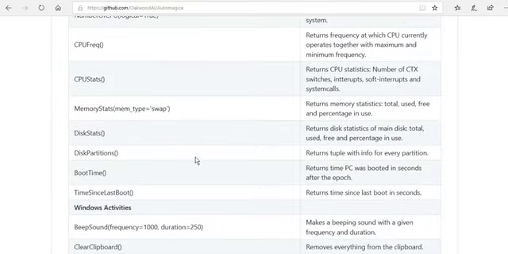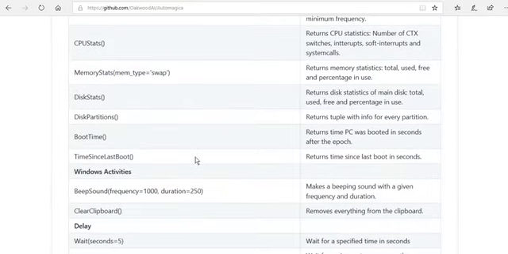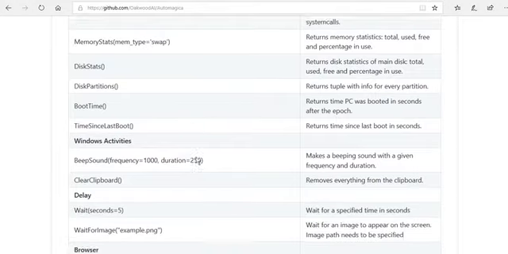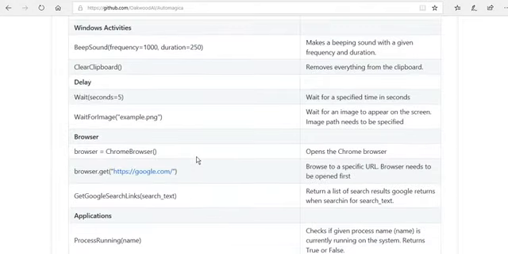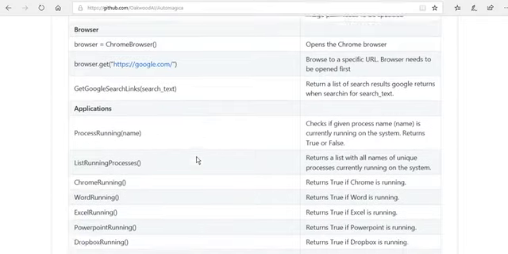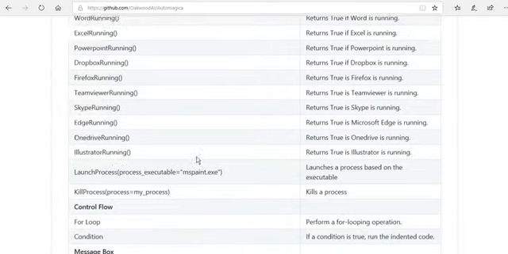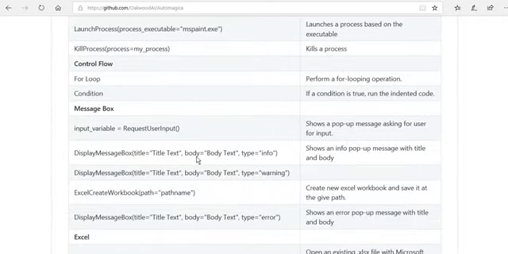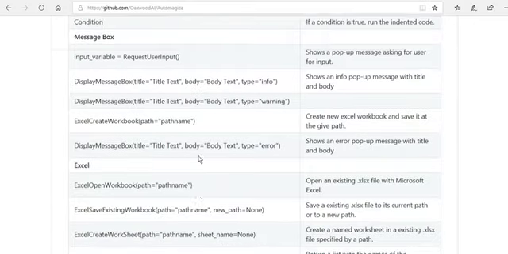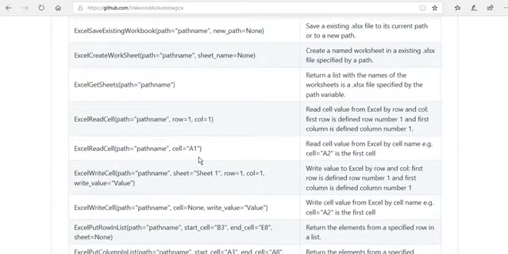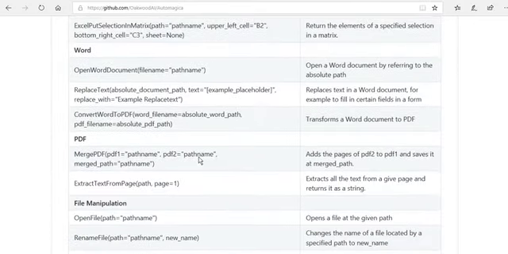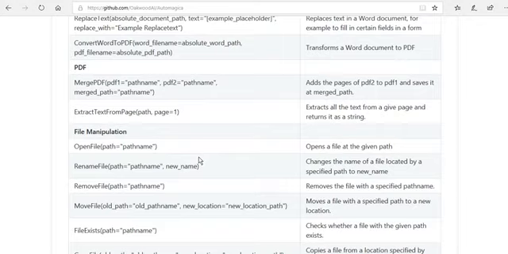We can get timeouts, disk space and disk states, Windows activities, delays, browser activities and application related activities, control flows and message boxes, Excel, Word and PDF activities, and file and folder manipulations.